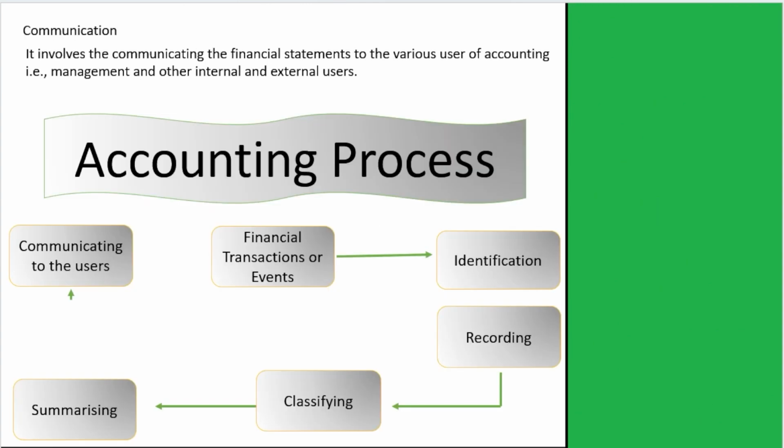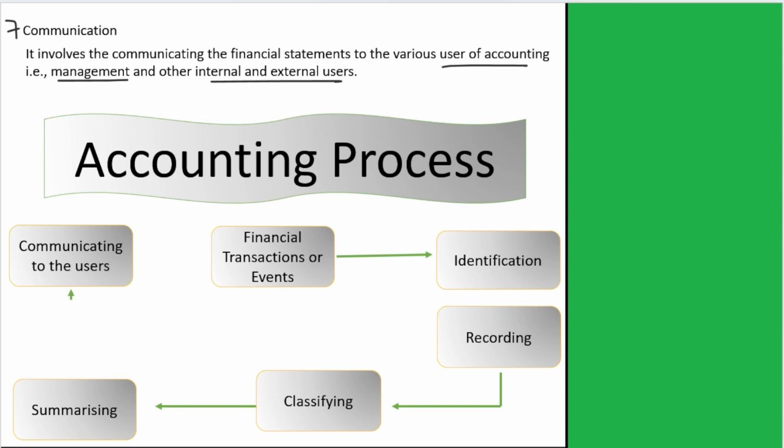The last characteristic of accounting is communicating. So the seventh characteristic of accounting is communicating. Whatever financial statements we prepare are for the users of accounting, which can be bifurcated into two parts: internal users and external users. Internal users are the management, owner, etc., and the external users are banks, creditors, government.